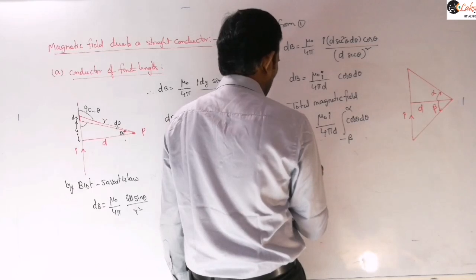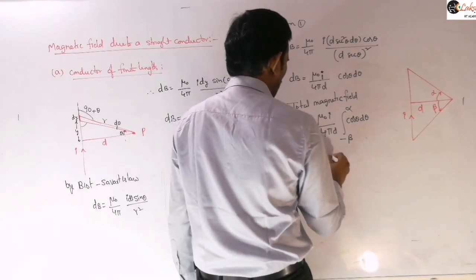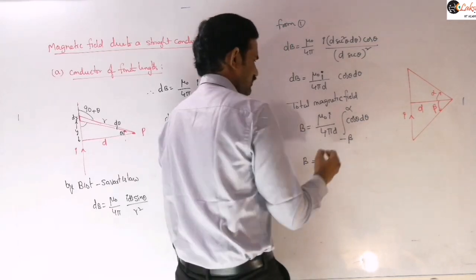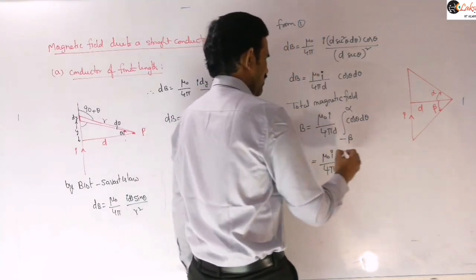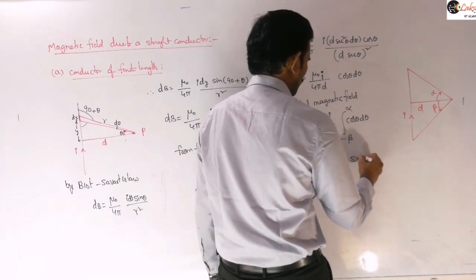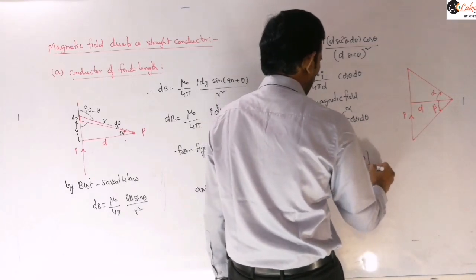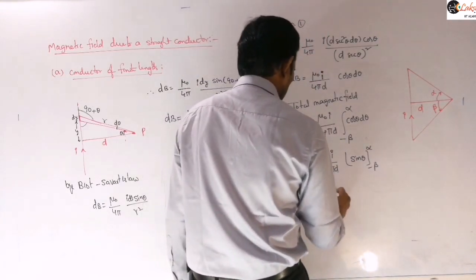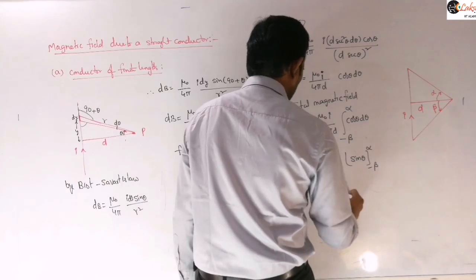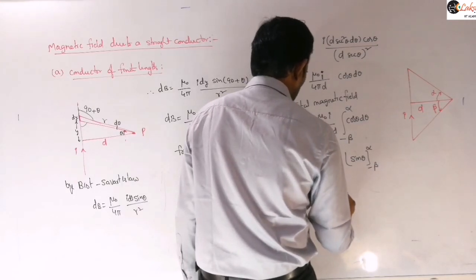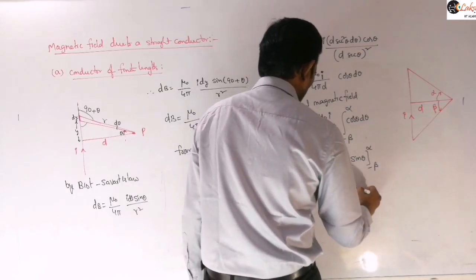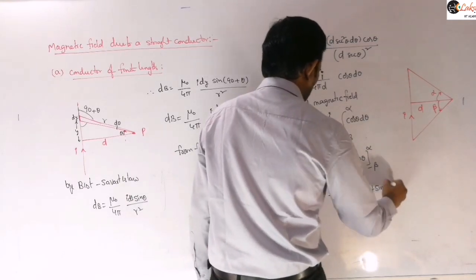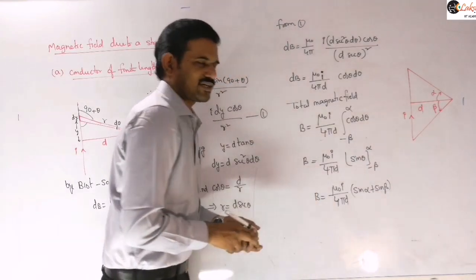So therefore what you can write is B is equal to mu naught I by 4 pi d into, so the integration of cos theta will be sin theta. So the limits we need to write from minus beta to alpha, and so finally you can write this expression as mu naught I by 4 pi d. So this is the important expression we are going to derive here: sin alpha plus sin beta. Is it clear? So now this is the magnetic field due to a conductor of finite length.